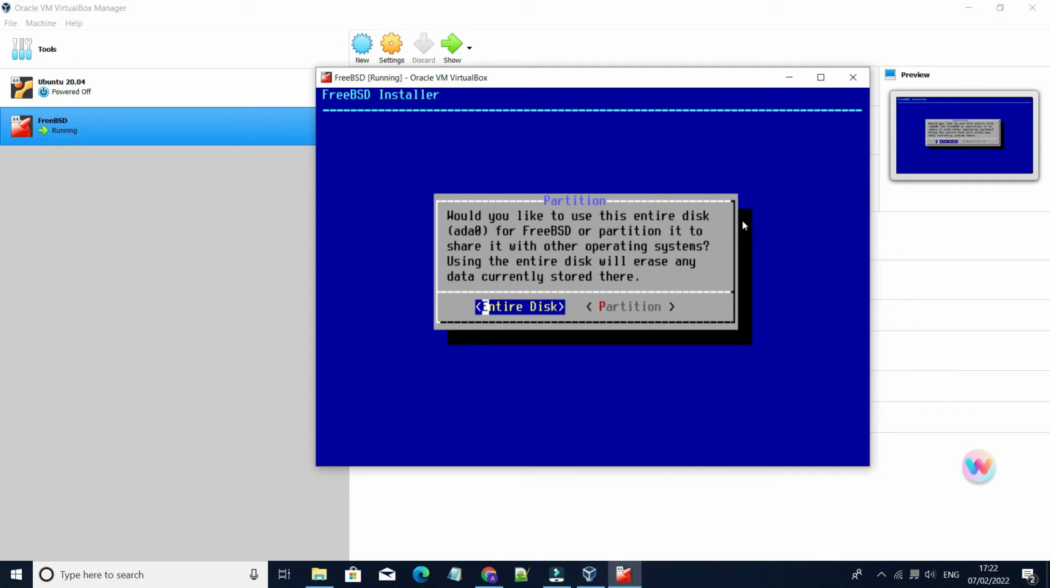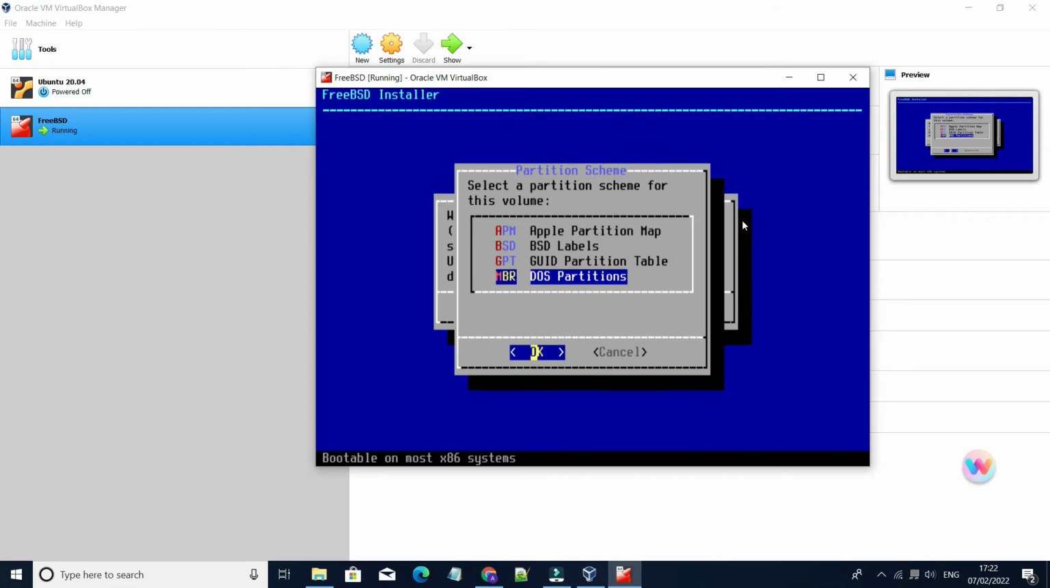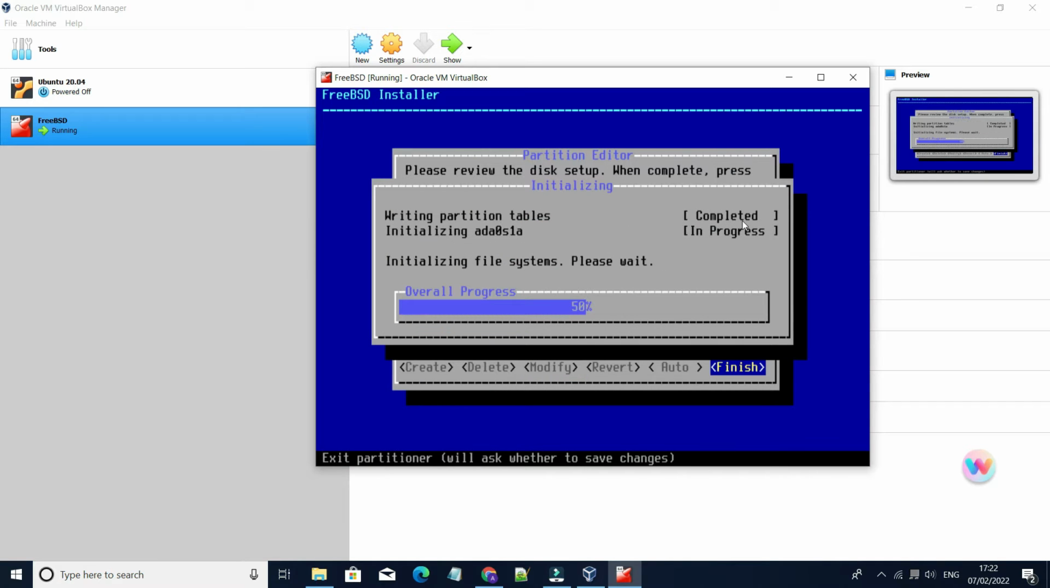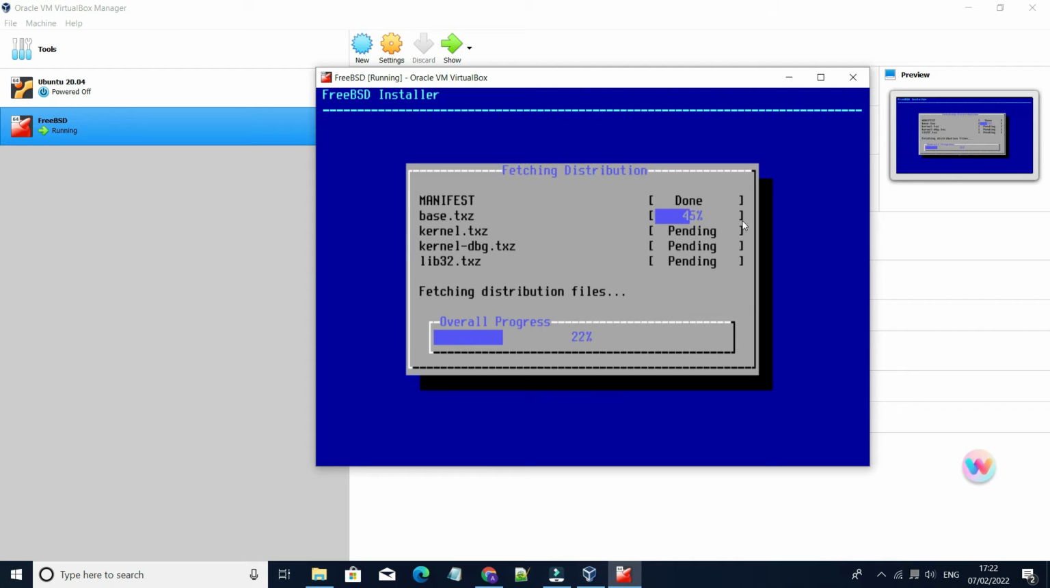Press enter. Now you can do partition also, but I am going with enter disk. Just press enter. OK. Finish. Commit. Now it will be installed. This may take some time.